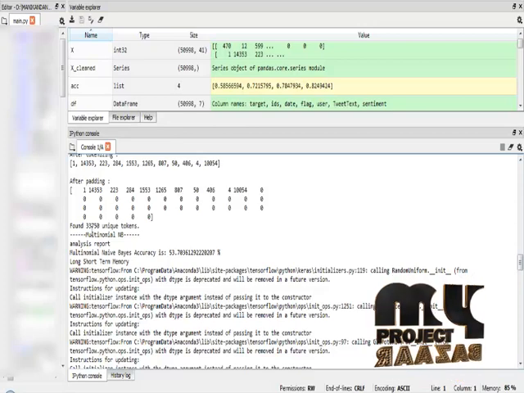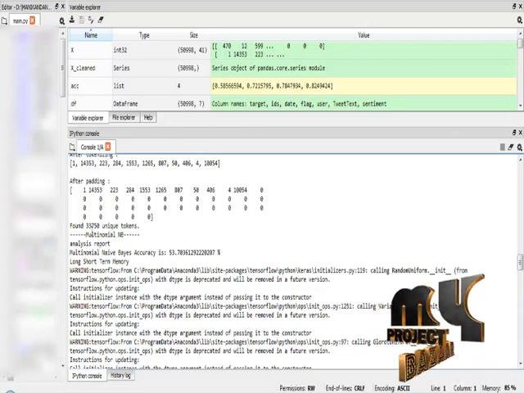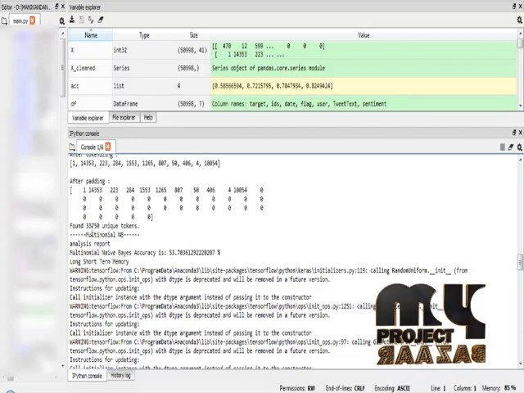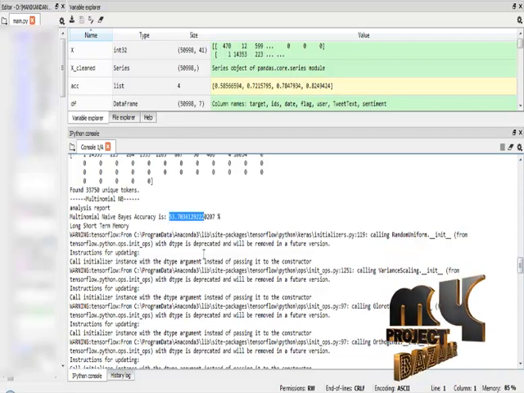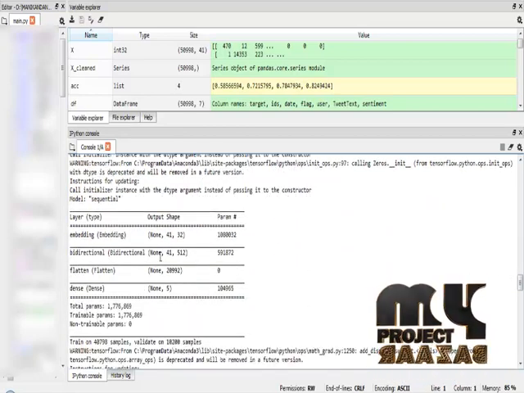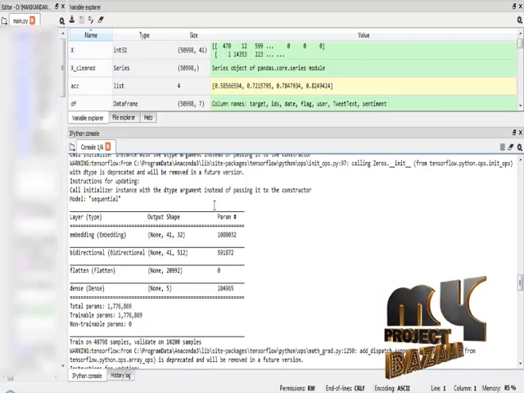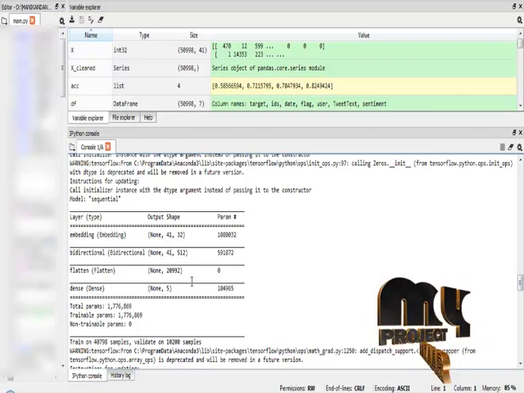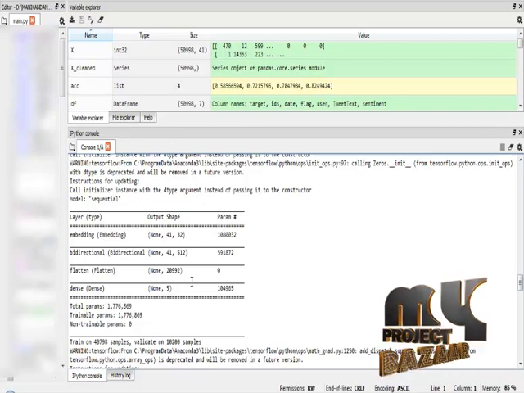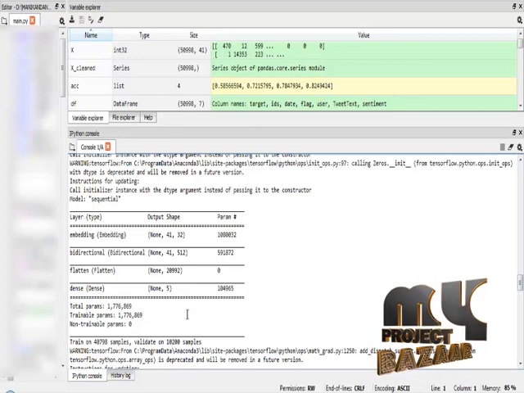In classification I am using a machine learning algorithm as well as a deep learning algorithm. In the machine learning algorithm I am using the multinomial naive Bayes algorithm. The multinomial naive Bayes algorithm accuracy is 53%, and this is the bidirectional long short-term memory neural network algorithm summary result. This is the summary result of the BiLSTM algorithm, and the overall trainable parameters are 1,776,869.